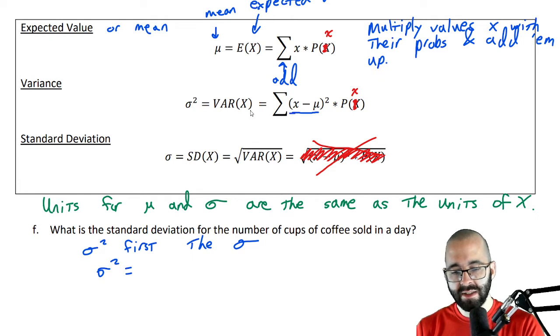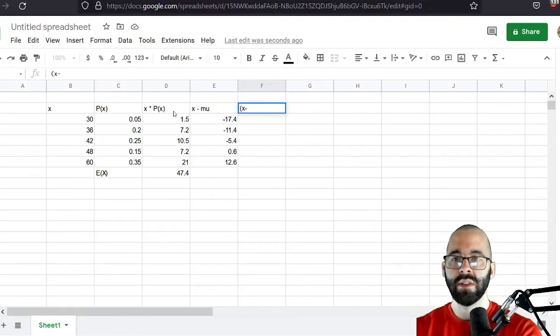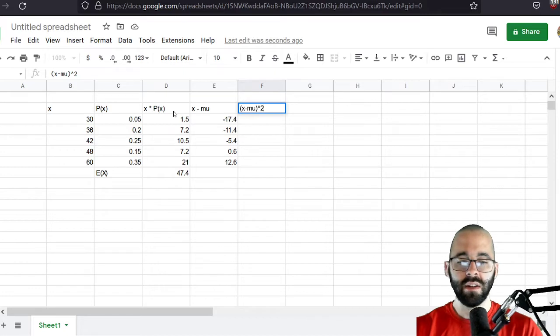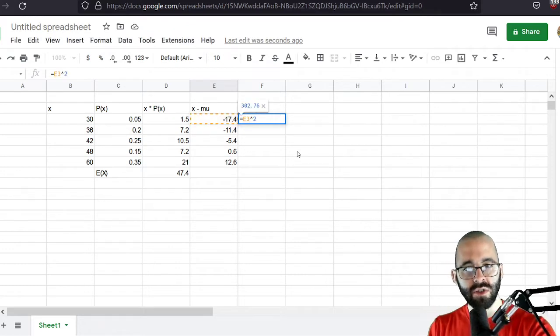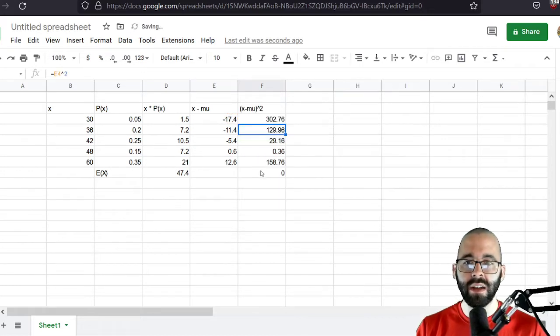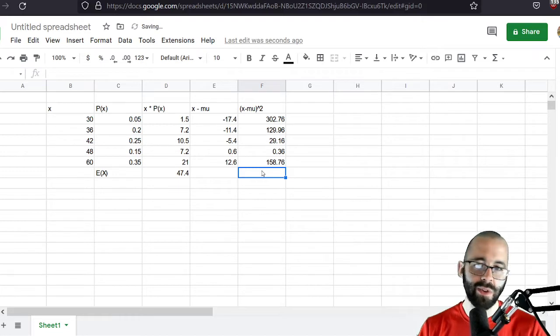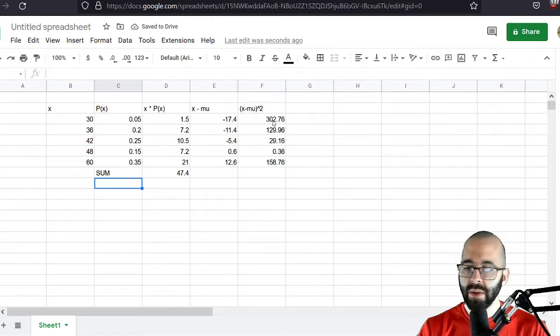Now we need to look at what this deviation squared is. So let's take that answer and square it. So X minus mu, squared. Well, that's just X minus mu, which we just found, caret 2. That's shift 6 for the caret. We're just squaring each result that we just got. Again, we can autofill, but we don't want that bottom cell. Let's write this as sum. And then we can go one step further.